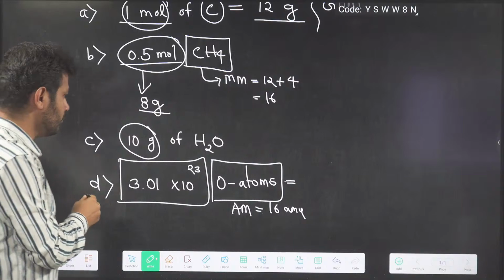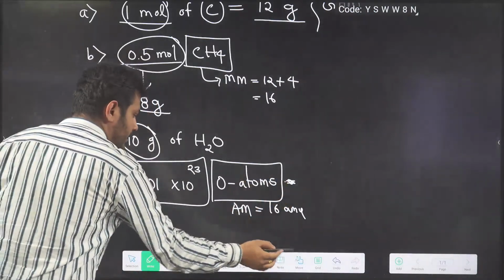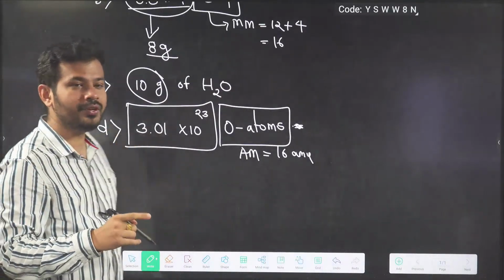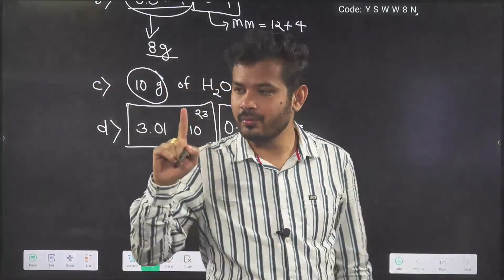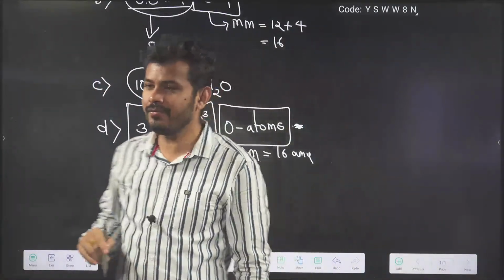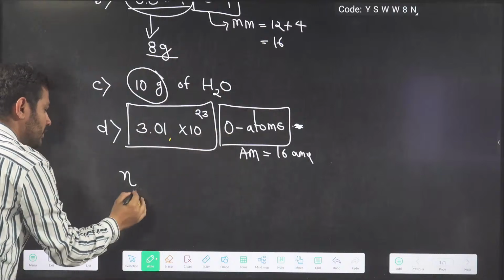Calculate the number of moles of this. If you calculate the number of moles, simply we can say that 6.02 into 10 to the power of 23 is 1 mole. This is exactly half of that, right? So this is going to be half mole. So how to calculate the number of moles of oxygen atom?